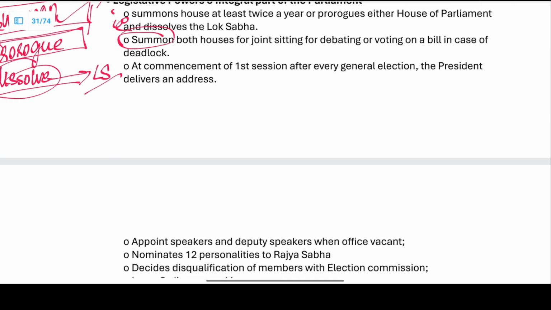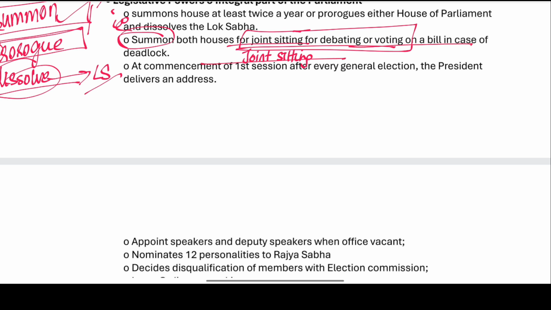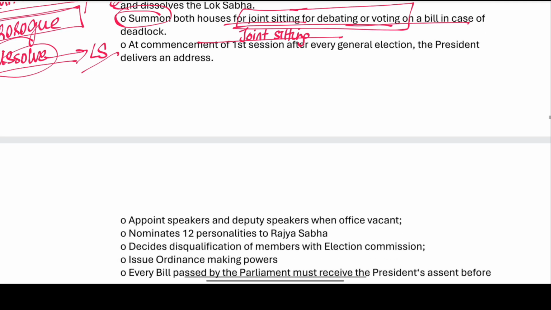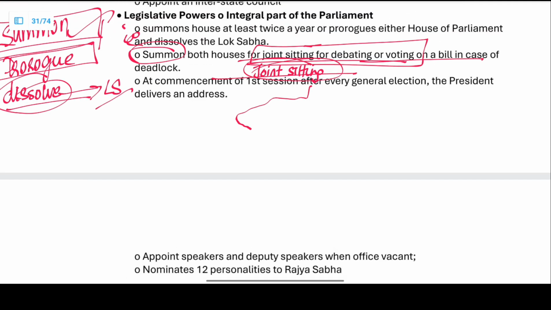And he summons the joint sitting for debating and voting on a bill in case of a deadlock. At the commencement of the first session after every general election, the President delivers an address.